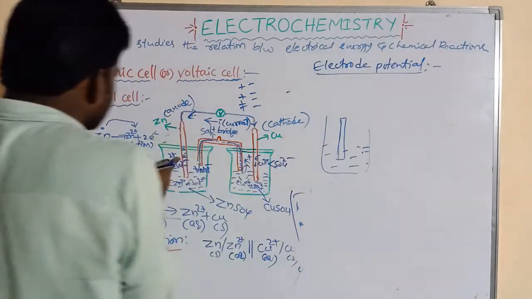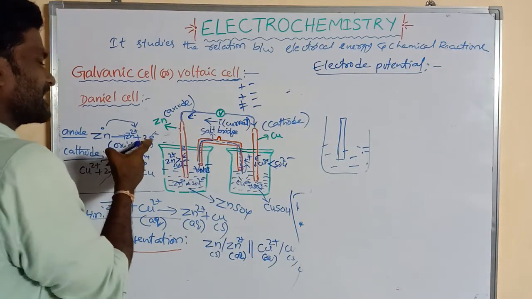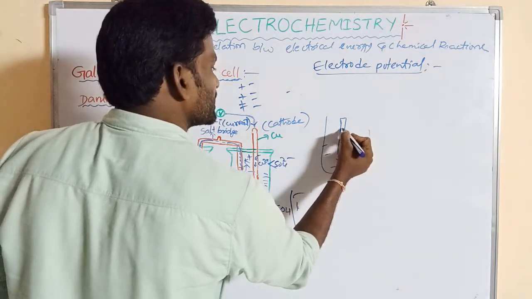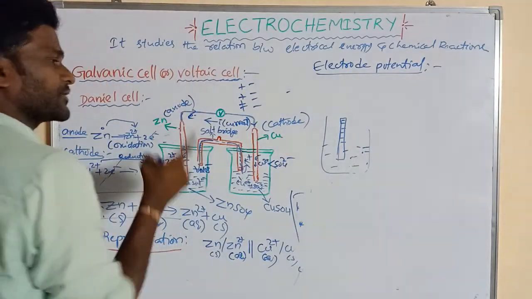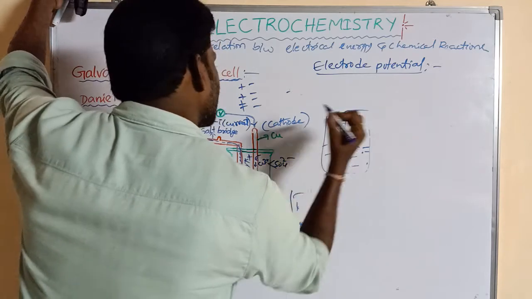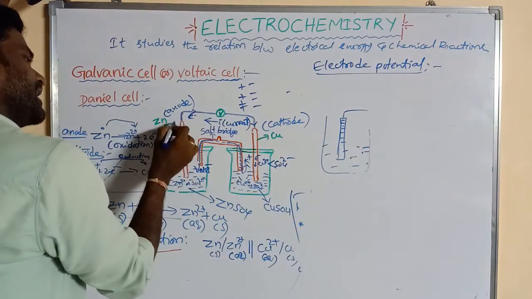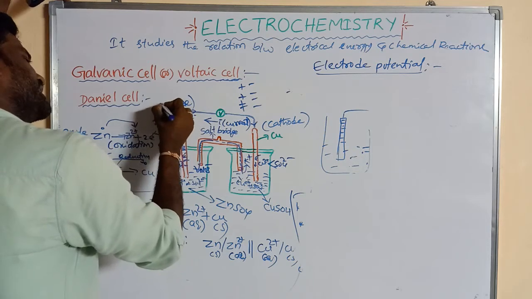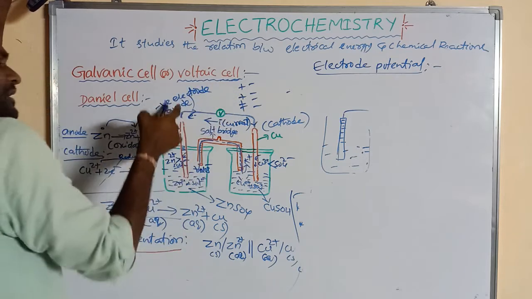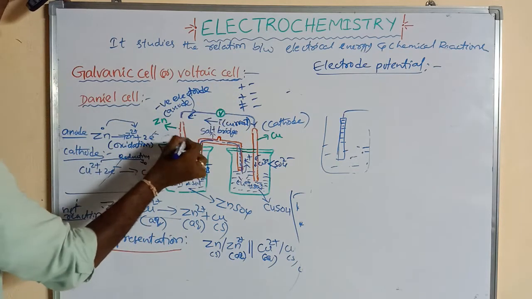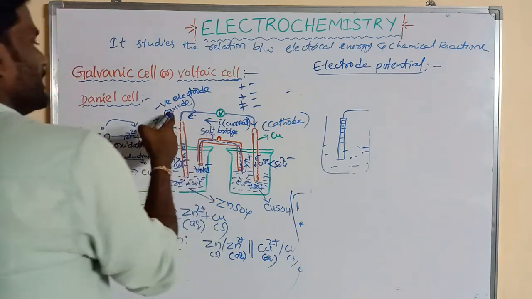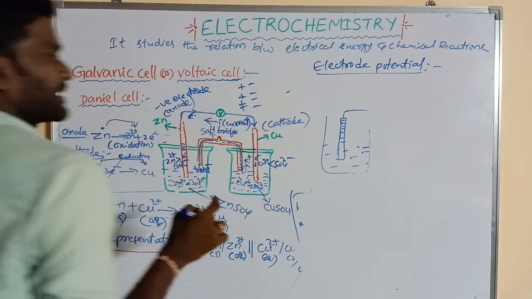So when zinc undergoes oxidation, it releases electrons, which have negative charge. So the electrons are deposited at the zinc electrode, so this electrode carries a negative charge. So this anode is represented as the negative electrode. Why? Here the electrons are deposited at this electrode. What is the charge of electrons? Negative. So the negative electrode is said to be the anode in a galvanic cell.